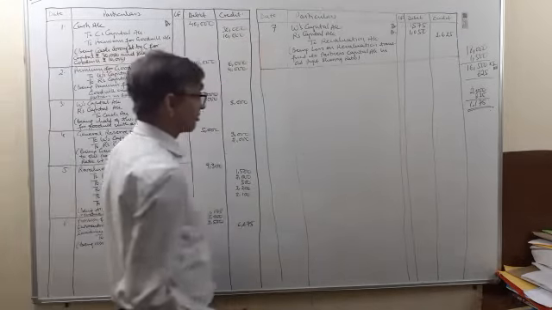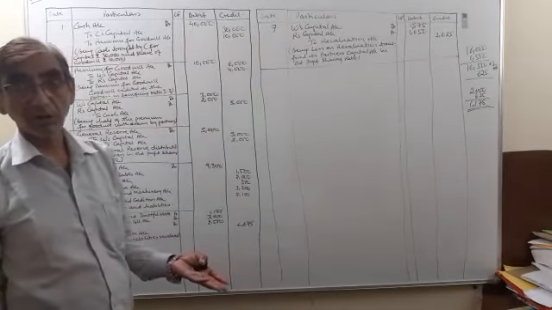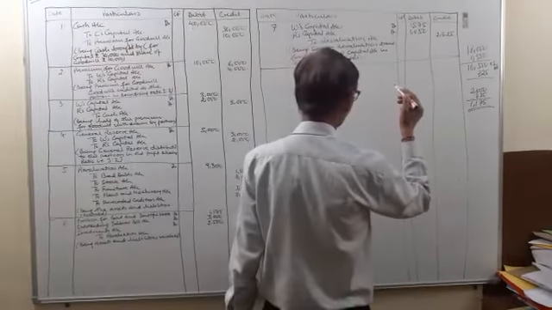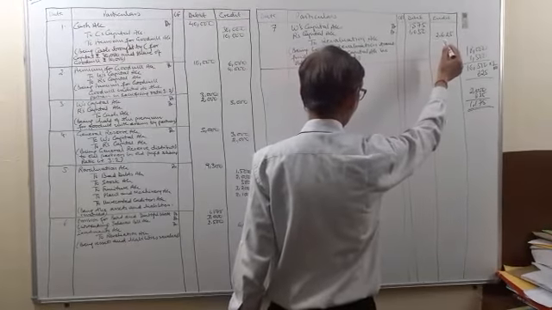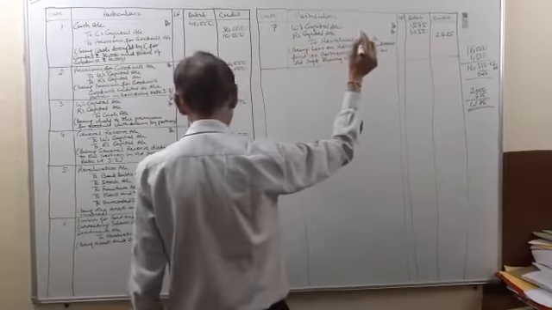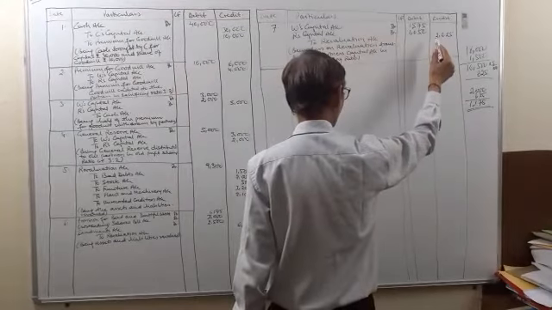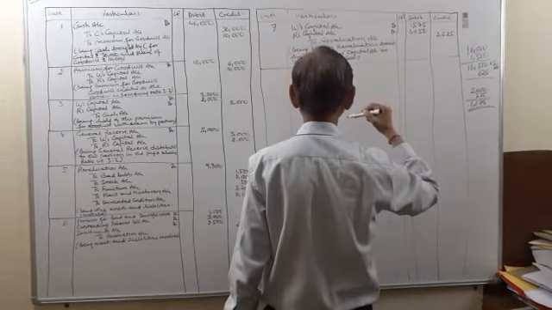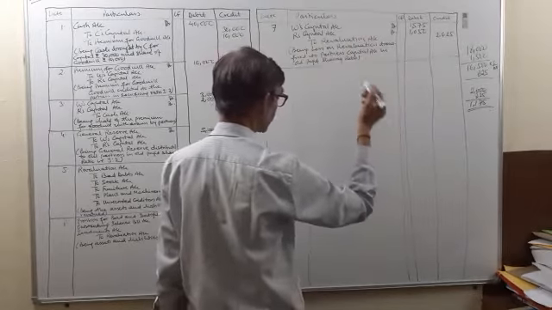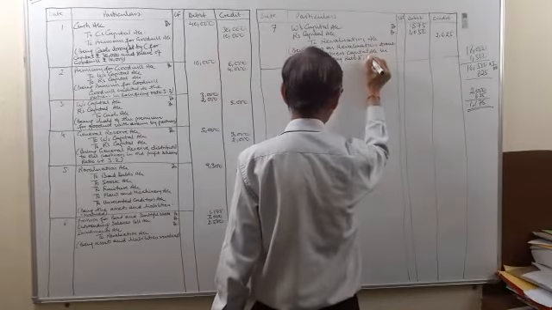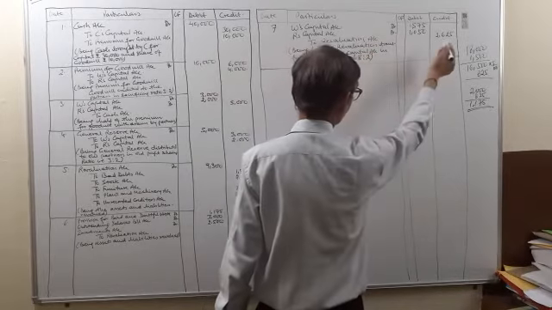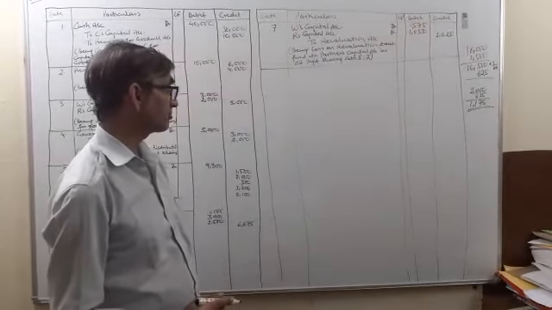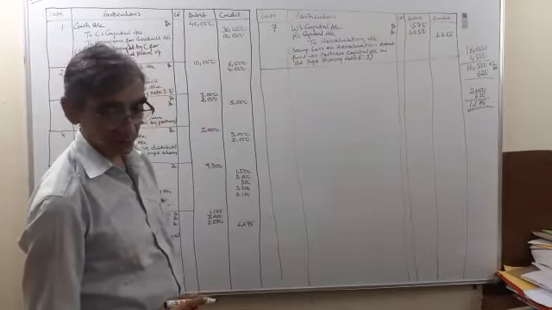Last entry will be to record the profit or loss on revaluation account. There was a loss of 2,625 and it will be distributed among the partners in the old profit sharing ratio, that was 3:2. So this will be distributed among them: 1,575 and 1,050.